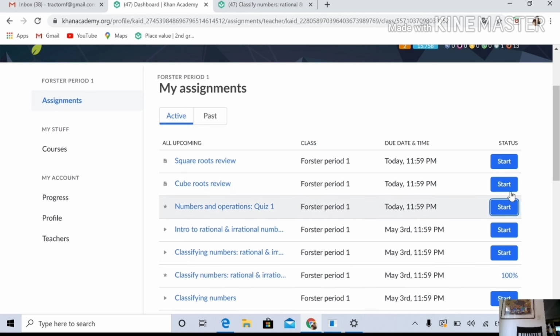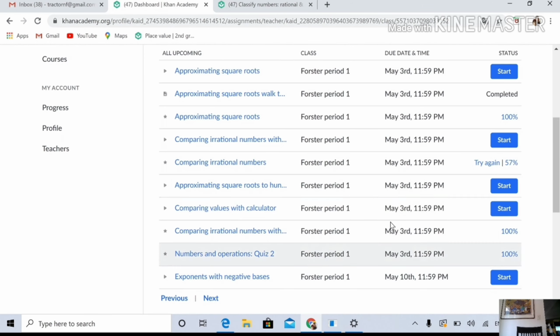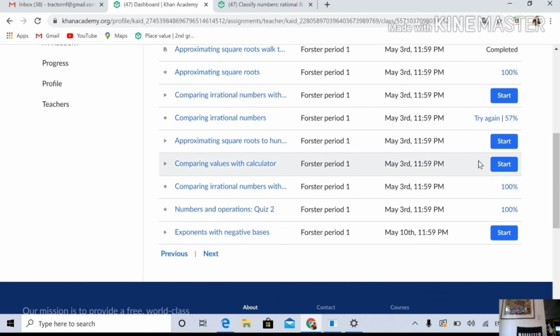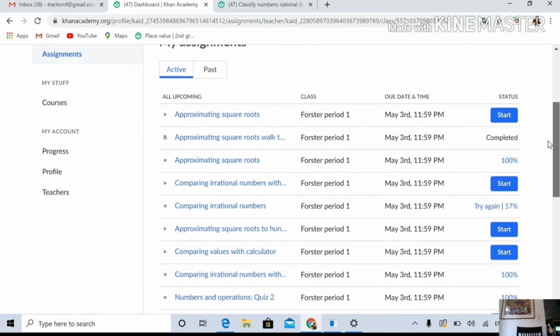And so I want you to go through all of those sections that say May 3rd, and there are several of them. This is the week's assignment, and the saying that I like you to remember is a quiz a week. So we're going to find here, oh, here's May 10th. That's too far. That's week 3's work. You could start on that after you've done all of week 2, but here's quiz number 2, end of week 2, and you would take the quiz. So that's how you access Khan Academy.